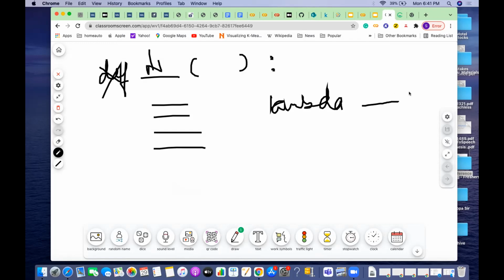You can also have that. Then the colon, this colon is there here. So instead of multiple statements, 1, 2, 3, 4, there is one statement, one expression. So I hope you understood.